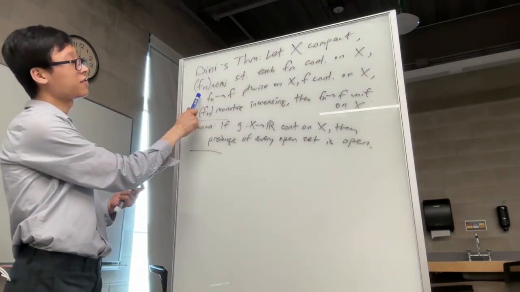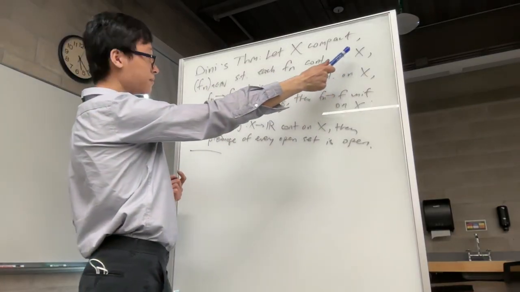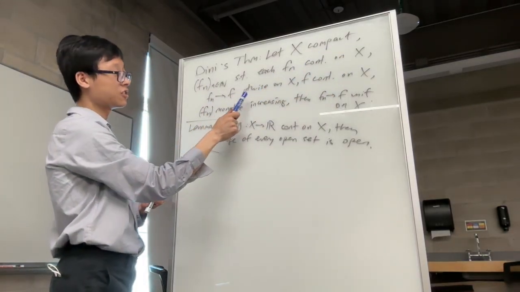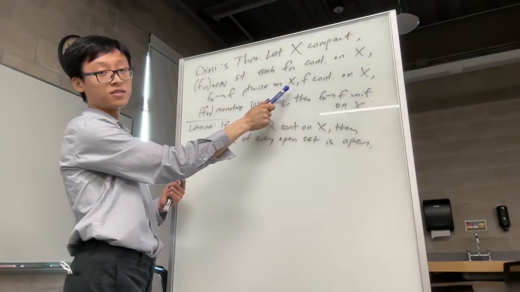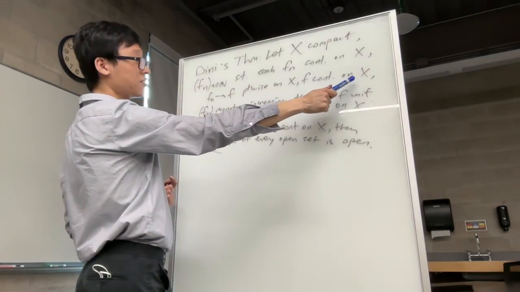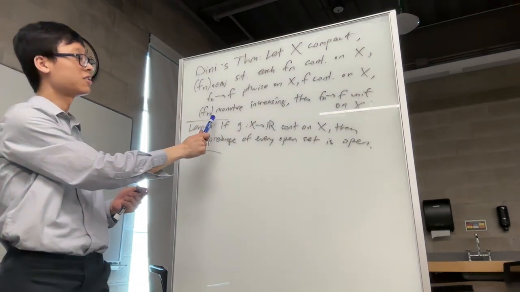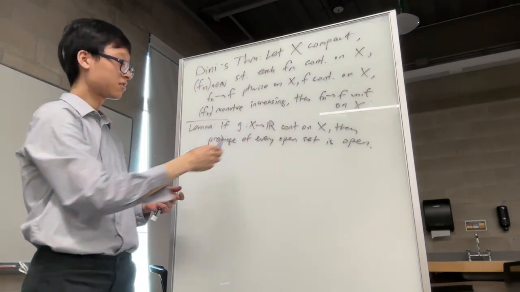We have a sequence of functions fn. Each fn is continuous on X. The fn's converge to some function f pointwise on X. That limit function f is also continuous on X. And the cardinal condition of the theorem: the sequence fn is monotone increasing on X.